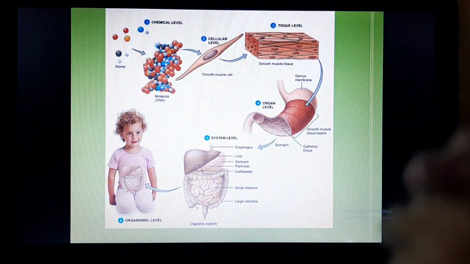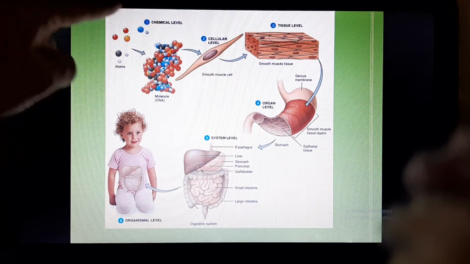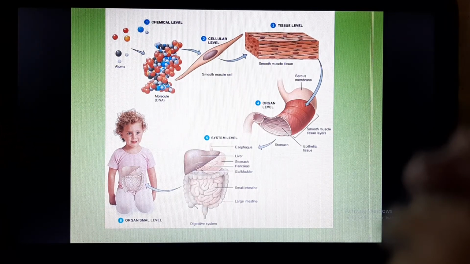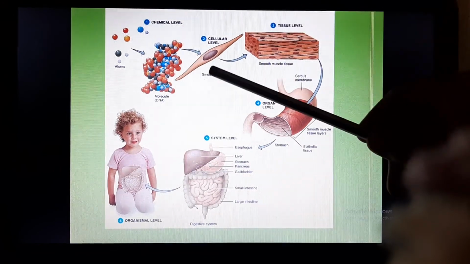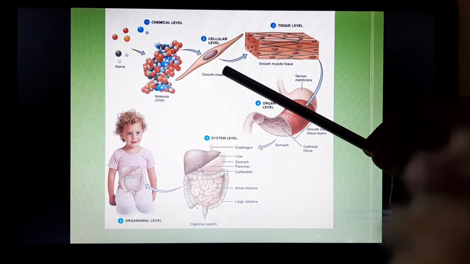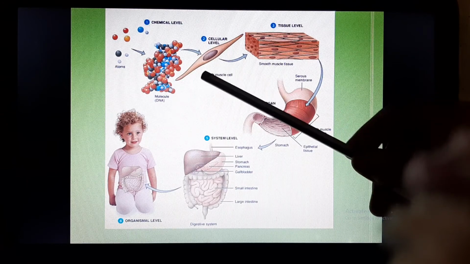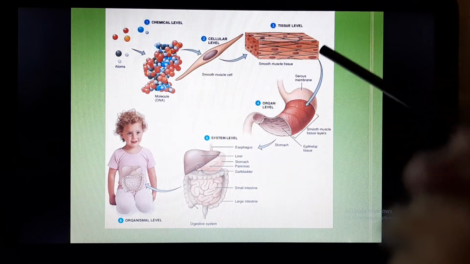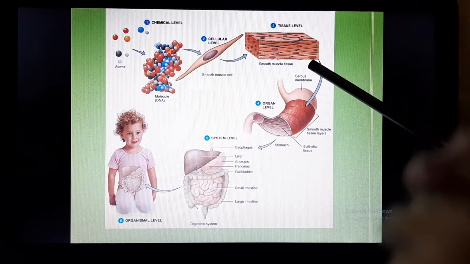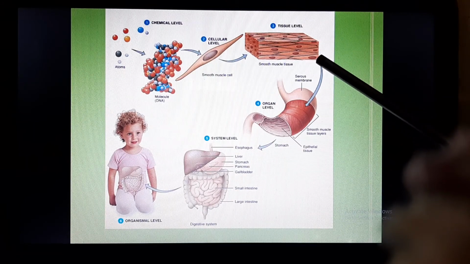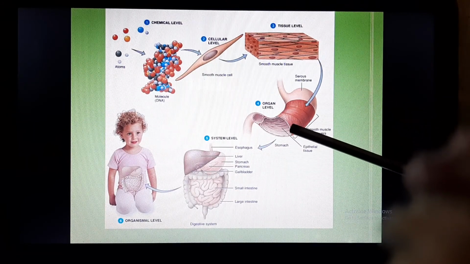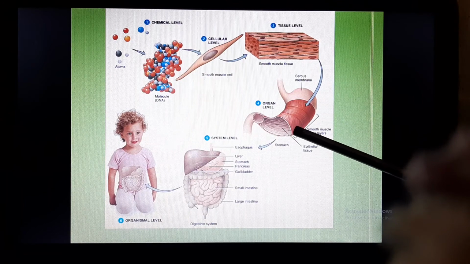This can be explained more by this slide. Here you can see atoms and molecules are at the chemical level, and these are non-living. Now these are forming the cell, and at the cellular level the life starts. Now similar kinds of cells make tissues, and these tissues which are performing similar functions are grouped together to make an organ.